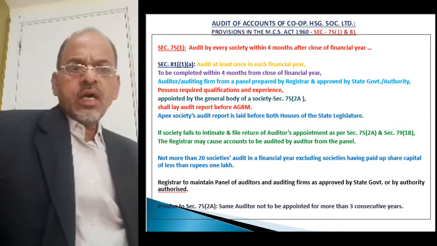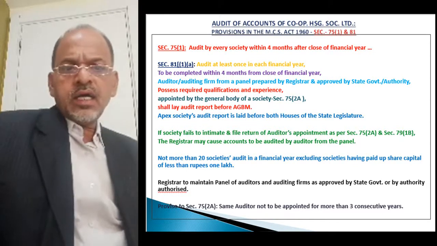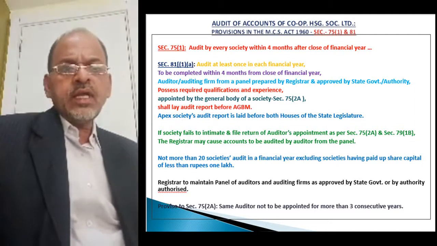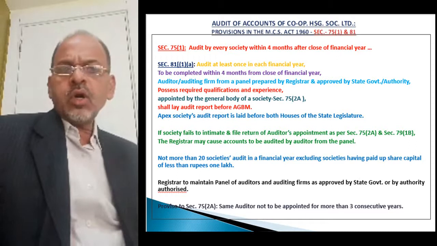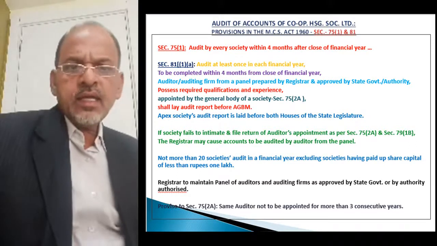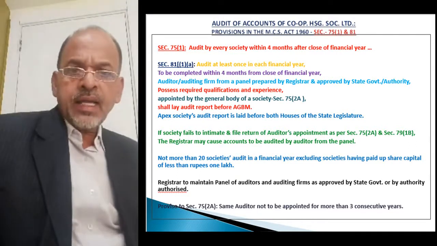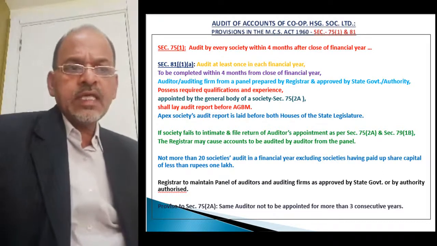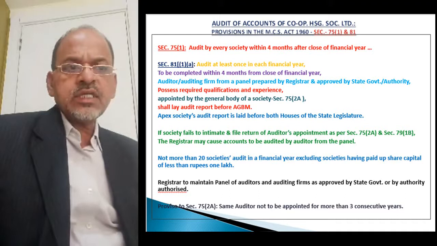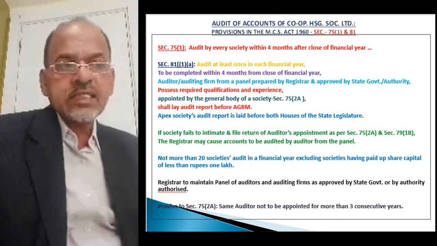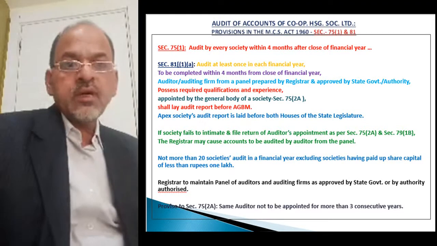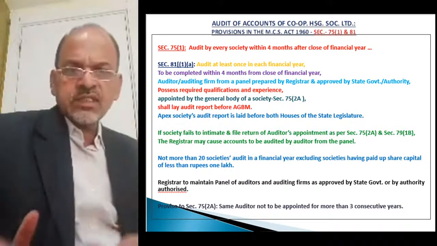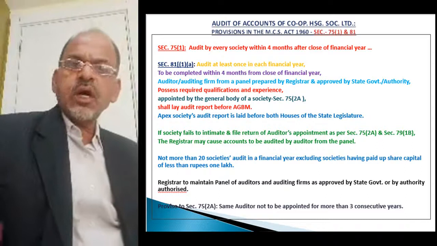Now here the society is required to intimate about auditor's appointment and filing of return of auditor's appointment as per section 79 1B. Okay, how the registrar will come to know that you have appointed an auditor?